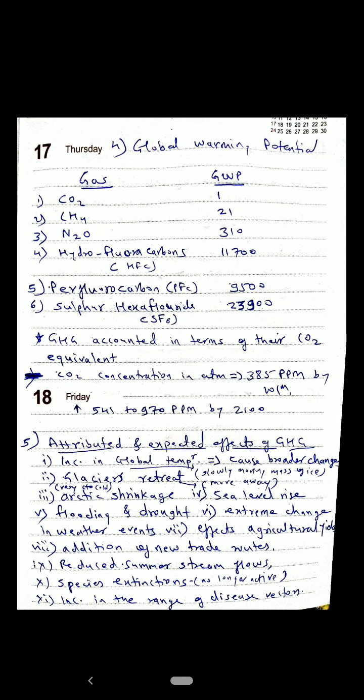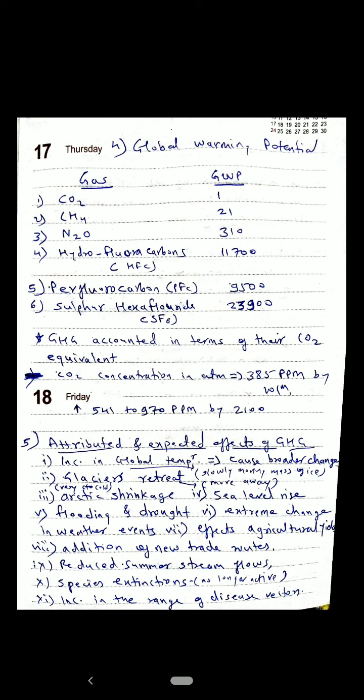As you can see on the screen, what is the potential of the greenhouse gases in global warming? You can see CO2, methane, and N2O, then hydrofluorocarbon, perfluorocarbon, sulfur hexafluoride, and so on. And all these greenhouse gases are accounted in terms of their CO2 equivalent.